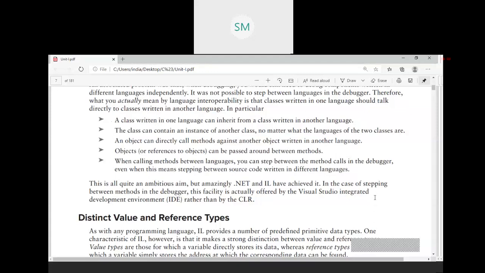While debugging, what happens? If you use a component that is designed in some other .NET language, it will also get debugged. Those facilities are not there in C language or Java. Java supports platform independence, whereas C sharp is language neutral.